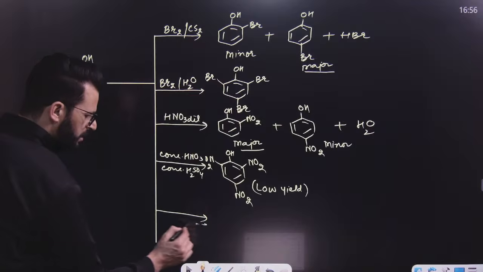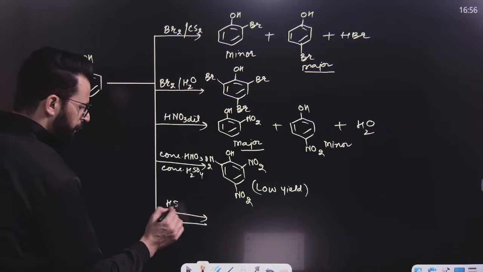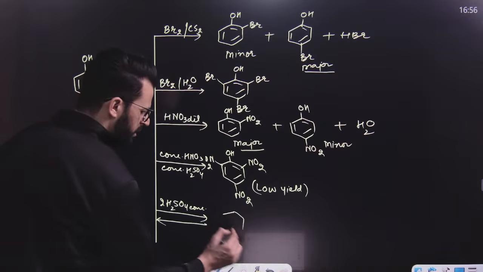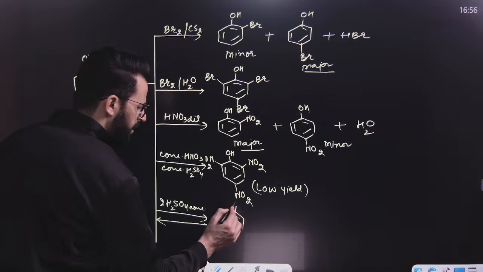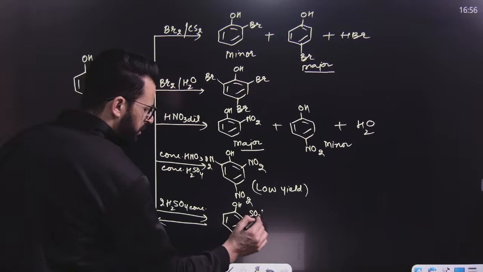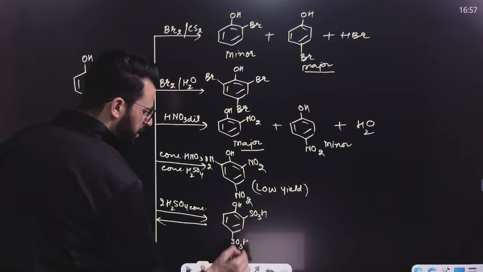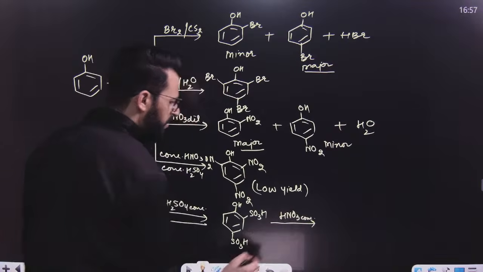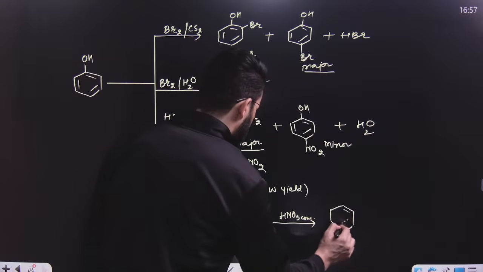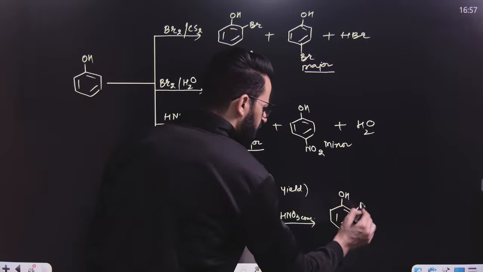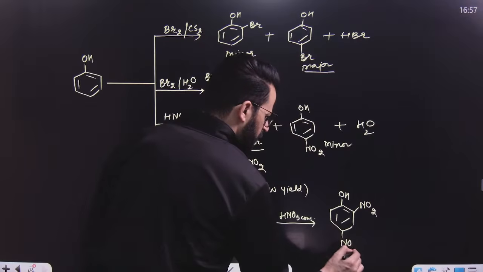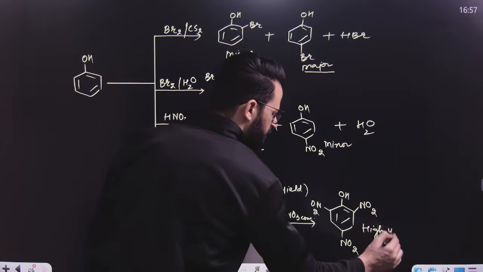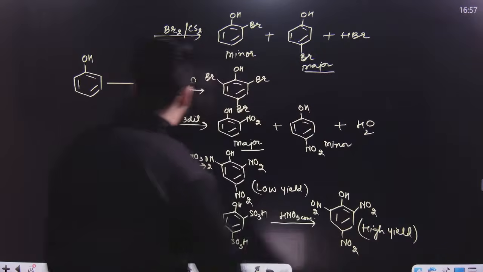If you want to increase its yield, you have to first treat this with sulfuric acid, for example with 2 moles. Then it first results in the formation of phenol 2,4-disulfonic acid. Then this is treated with nitric acid. The sulfonic acid groups will be replaced and nitration will take place, and we will get picric acid once again. But here the yield of picric acid will be high. That means we can increase the yield of picric acid with the help of this.